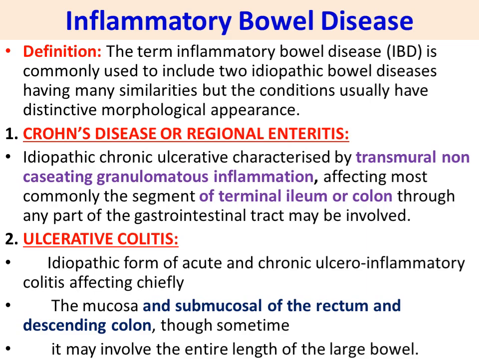Next, ulcerative colitis. This is also an idiopathic form of acute and chronic ulcero-inflammatory colitis affecting chiefly the mucosa and submucosa of the rectum and descending colon. Though sometimes it may involve the entire length of the large bowel, the major part is the mucosa and submucosal layer of rectum and descending colon.